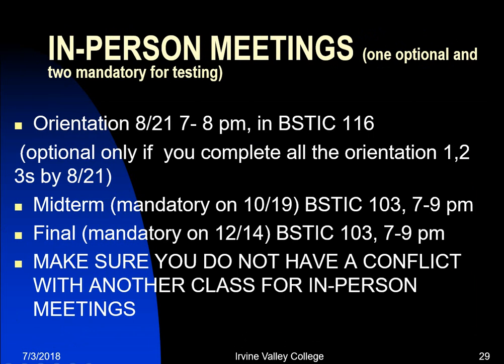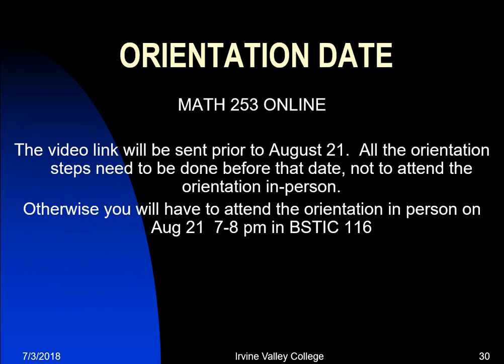So here are the dates. Put those in your calendar. 8/21, midterm 10/19, final 12/14. Those are in person. The only one that you can kind of bypass is the 8/21 orientation, as long as you do that on your own and you understand everything. Make sure you do not have a conflict with other classes on these days, 10/19 and 12/14.